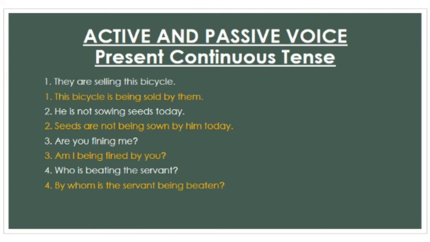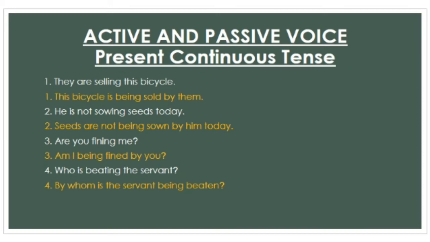In the active sentence, the subject is they. It's plural, so we have used the verb are. While in passive voice, the object is this bicycle, which is singular, so we have to use is. So the sentence is: this bicycle is being sold by them.